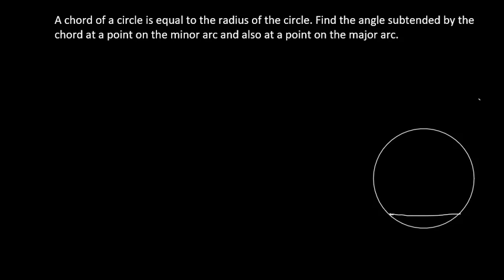Suppose this is center O, and the chord is AB. Given that chord AB is equal to the radius, that is, OA is equal to OB.